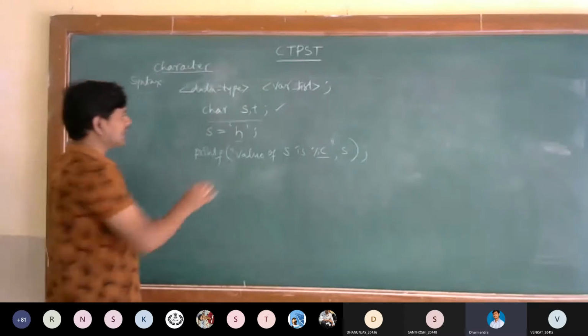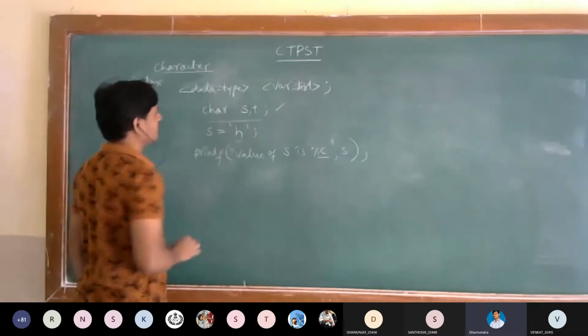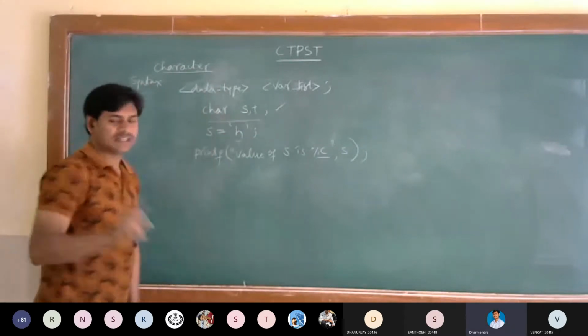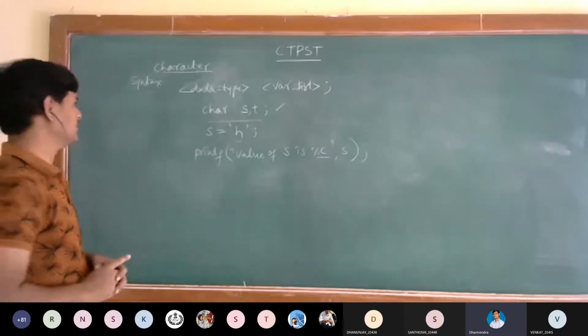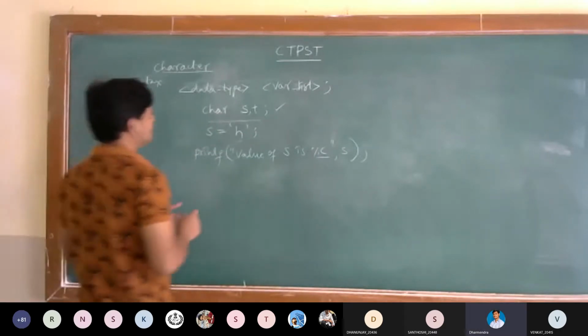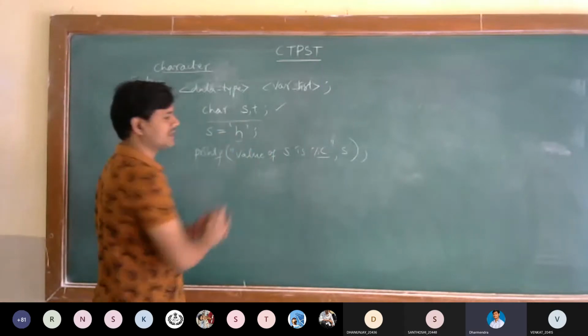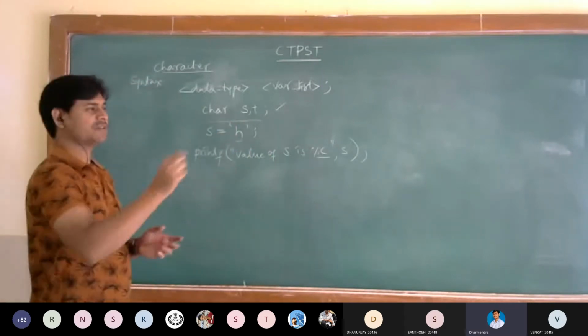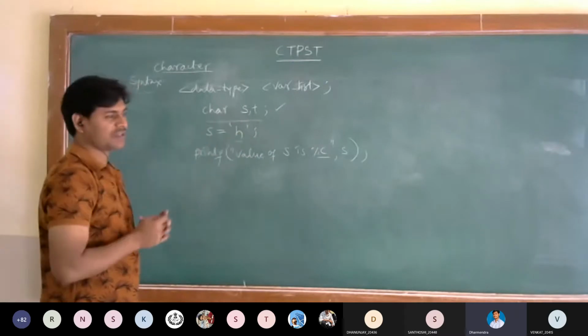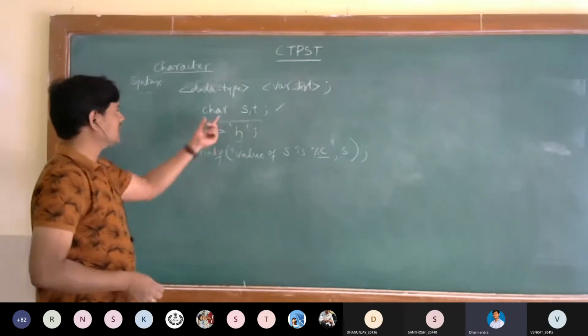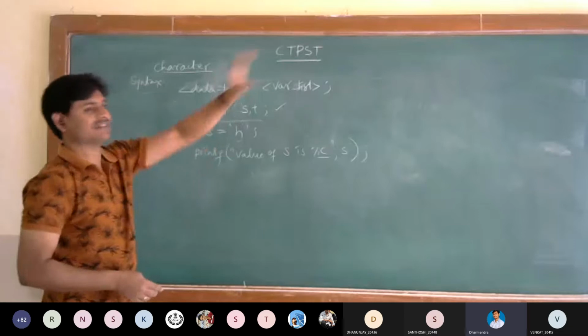By assigning the character value, it can hold a single character, not multiple characters. In order to hold multiple characters, for example your name, Mahesh, that should be represented within double quotes. That time we have to use the arrays concept.